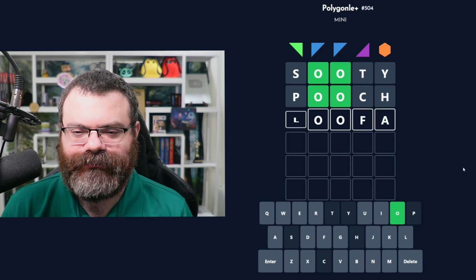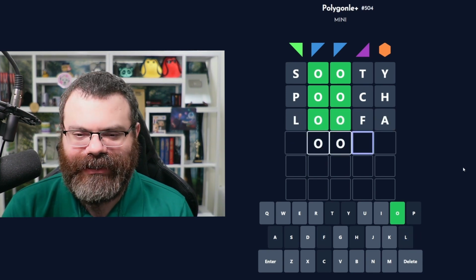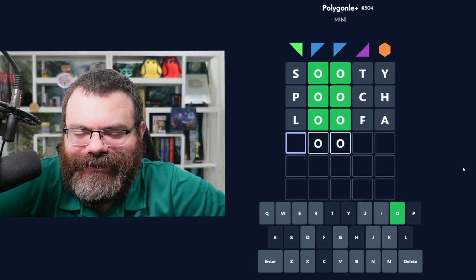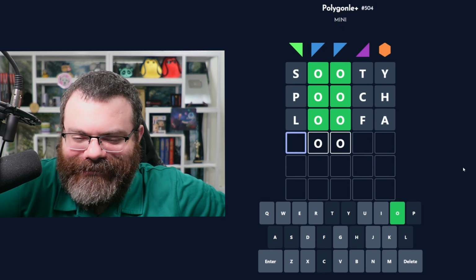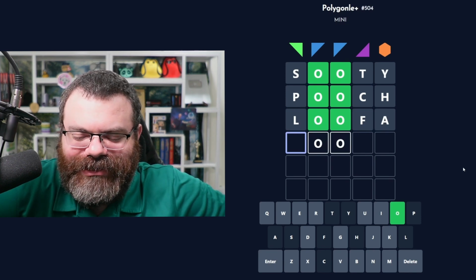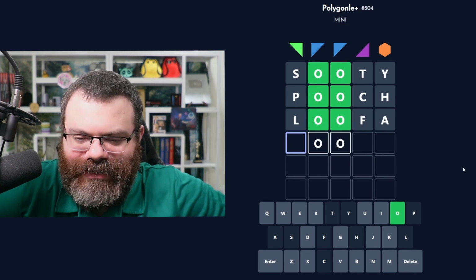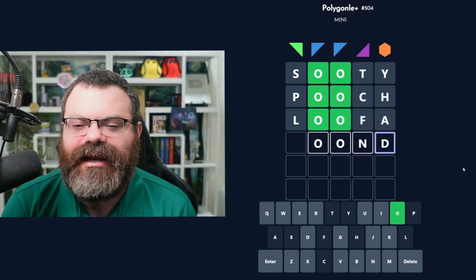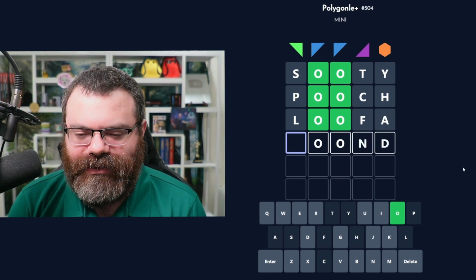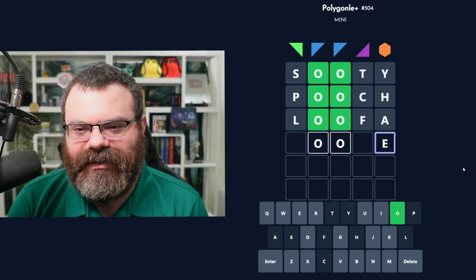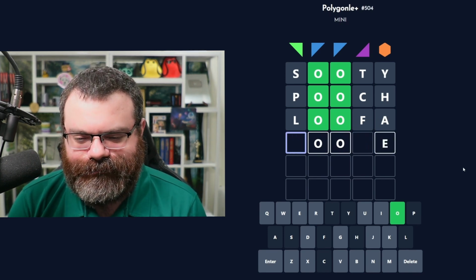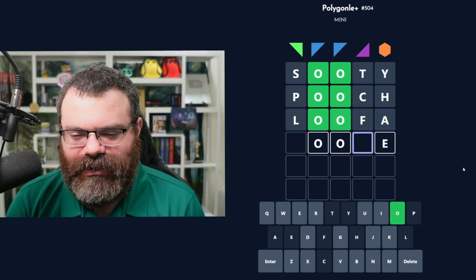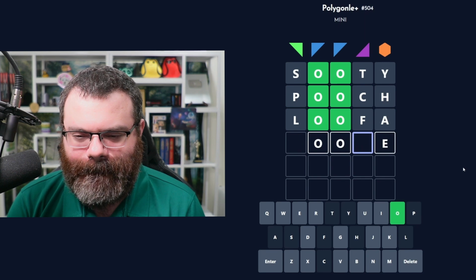Loofah? Okay. Try again. This word doesn't have letters, just two O's in it. That's it. Ending this is really hard. One thought I had was ending in ND, but I can't think of any words that would actually do that. I've also thought a lot about ending in E, but I don't know how to do that either.